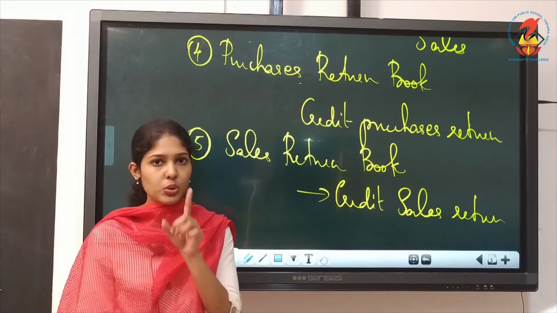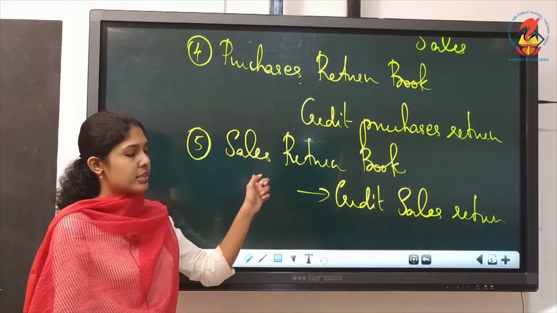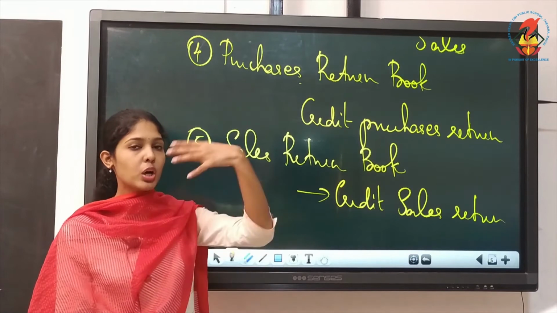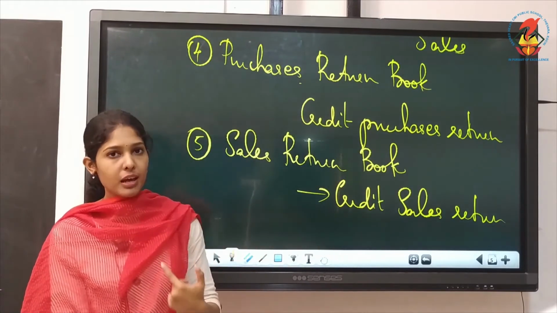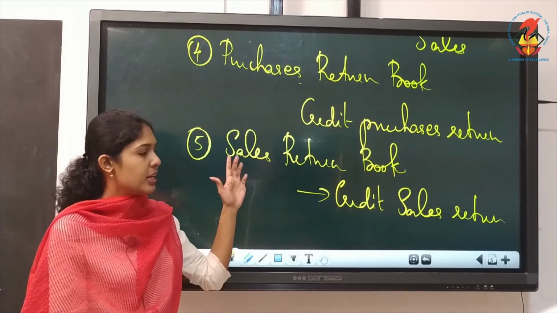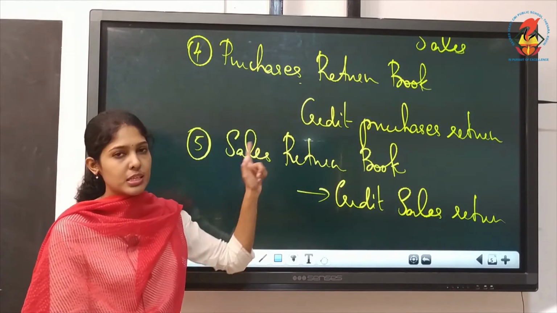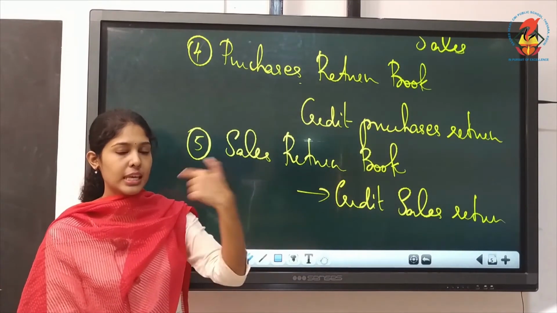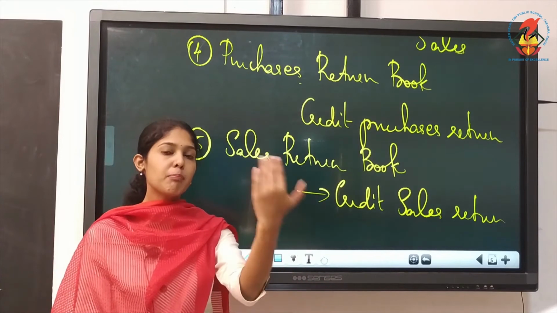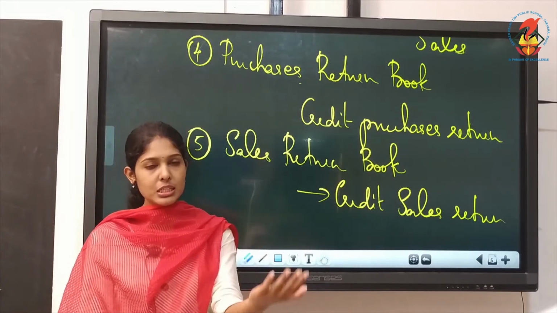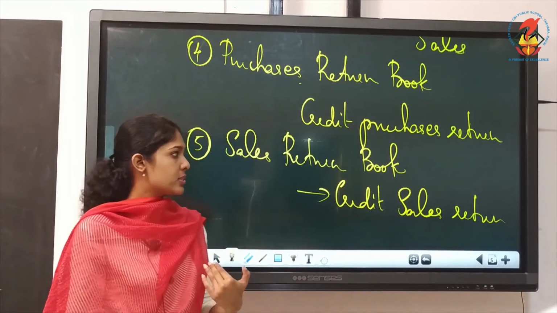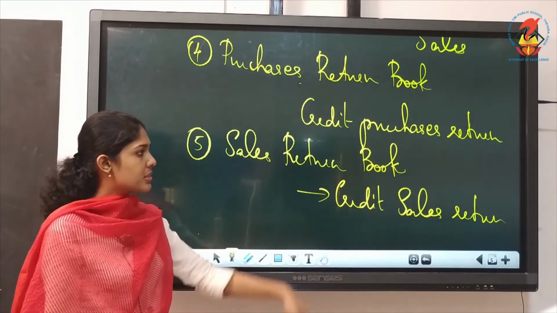So that will be recorded in sales return book. You would have sold on credit basis first, later they are returning these. That's recorded in sales return, or this is also known as return inwards. Goods are coming back into the business, so you can also say returns inward book.